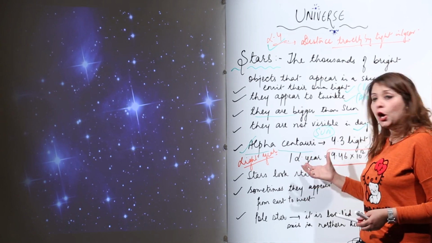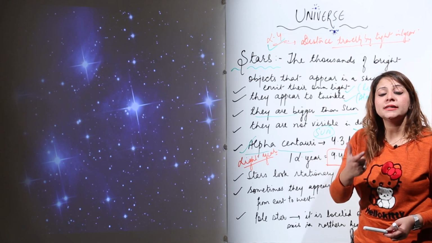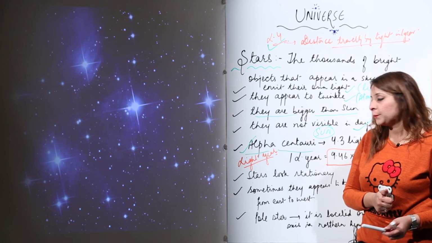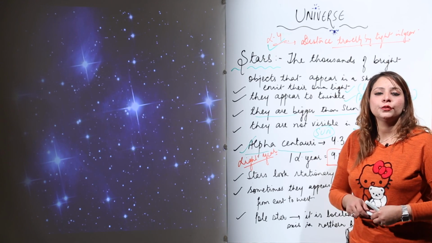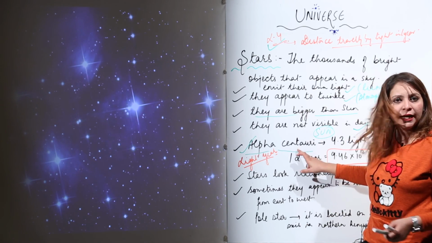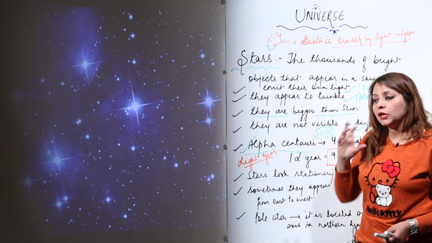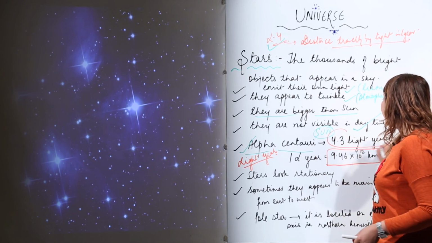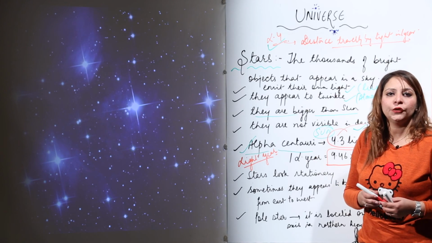You can see how big the light year is. So this unit is actually needed to define the distance between the heavenly bodies in the universe. So coming to the point we were discussing, the second nearest star to the earth is the Alpha Centauri, and if we talk about how far it is located from earth, it is 4.3 light years.